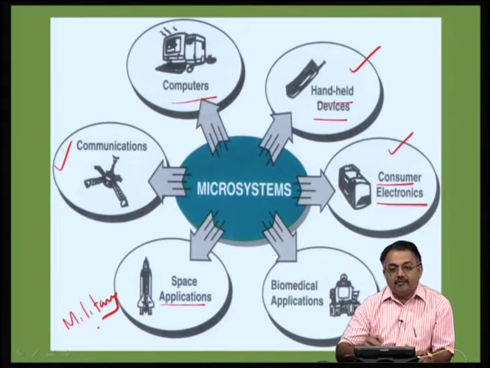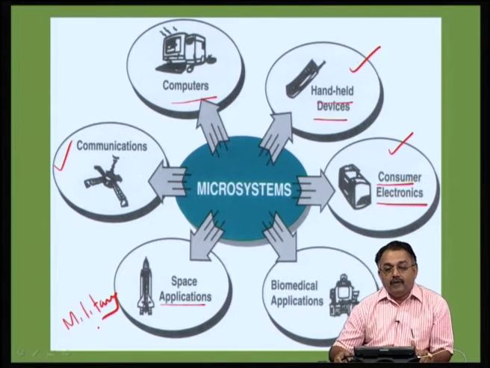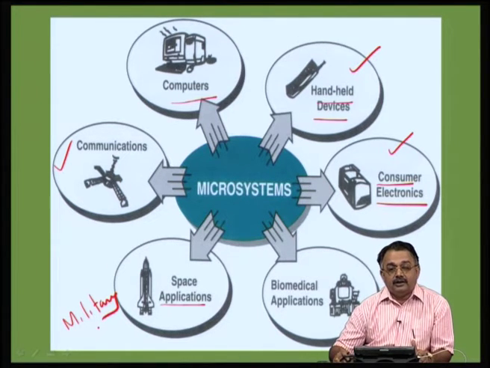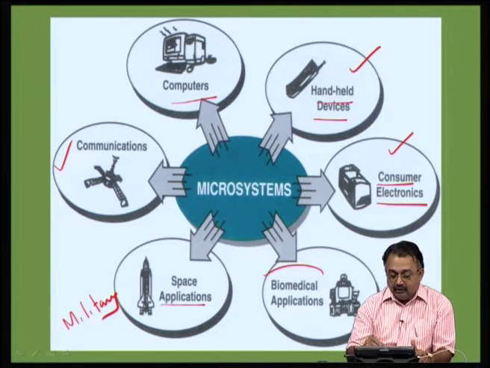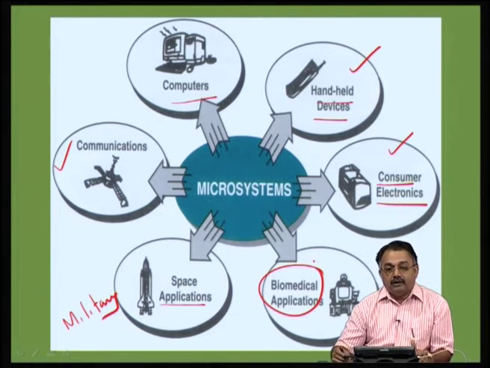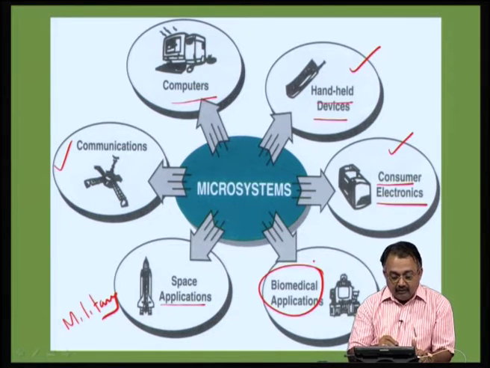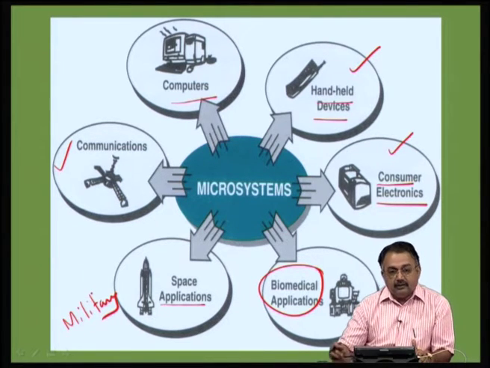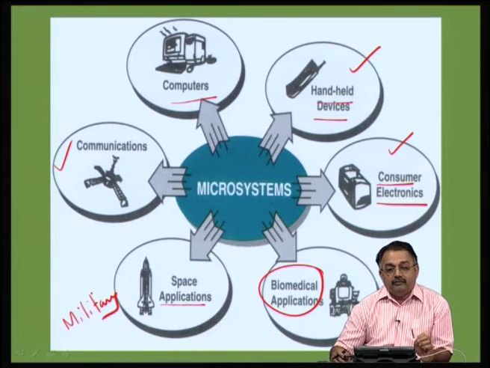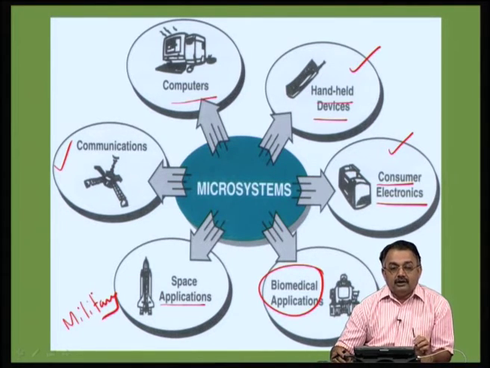On one side you have space and military, where you will have to very carefully look at a different set of materials and properties, and biomedicals, this is another crucial sector, whereas space and military you can call as strategic sectors, very much defining with very rigid target specifications. In biomedical, it is very miniaturized component.